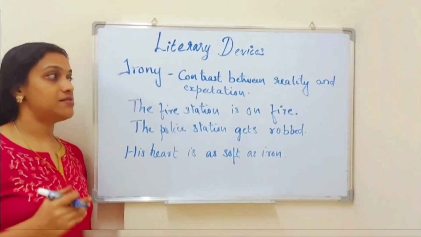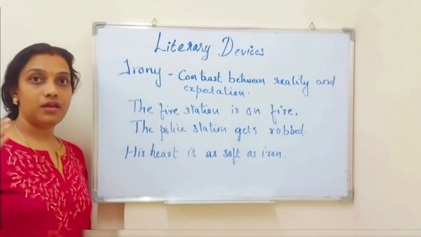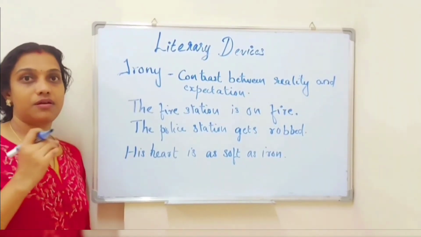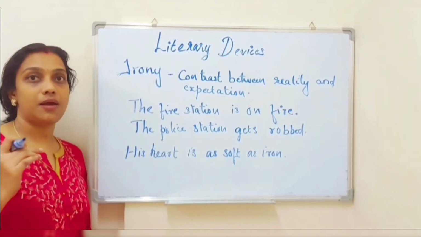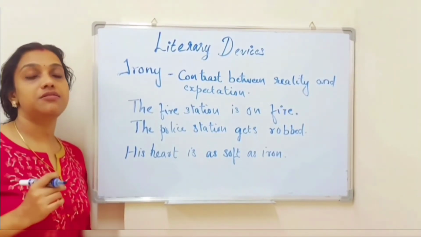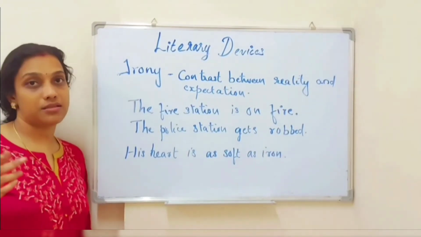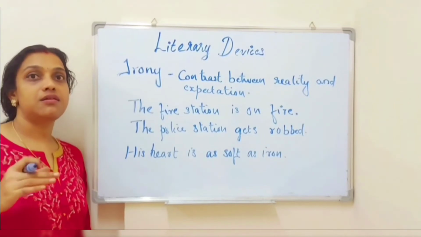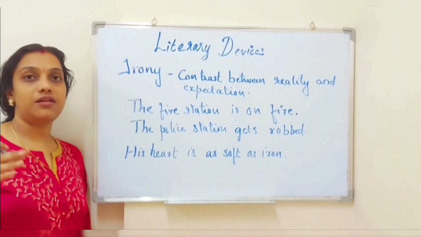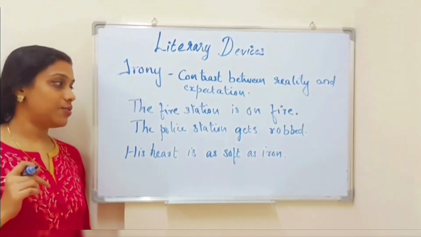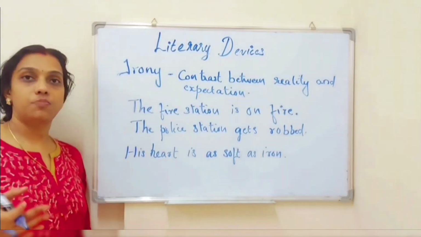There is a hidden meaning for the sentence. What is it? The fire station is on fire means when there is a fire, the people working at the fire station are about to help others. But they are on fire, they themselves are in trouble. Then how are they going to help others? This is the meaning of the sentence, right? So the matter is conveyed in a different or concealed manner. That is irony. Now the second one, the police station gets robbed.